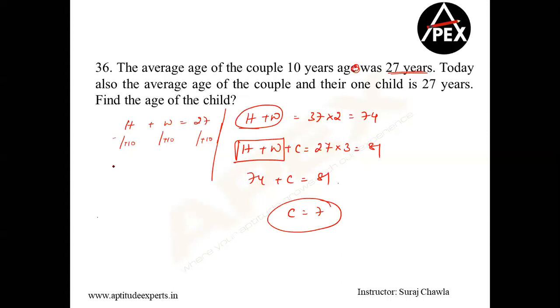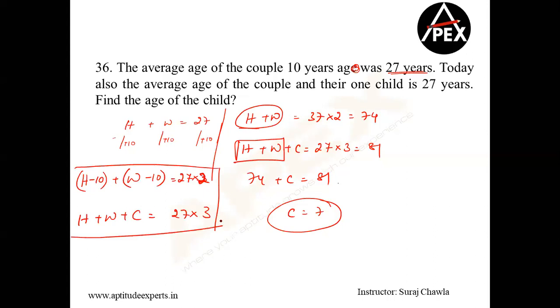If you want a basic approach, I repeat, let the present age of husband be H and the present age of wife be W. So husband minus 10 plus wife minus 10 is equal to 27 into 2. If you want to, you can do this. Clear? And the second equation given to me is husband plus wife plus child is 27 into 3. This becomes your basic way. Clear?